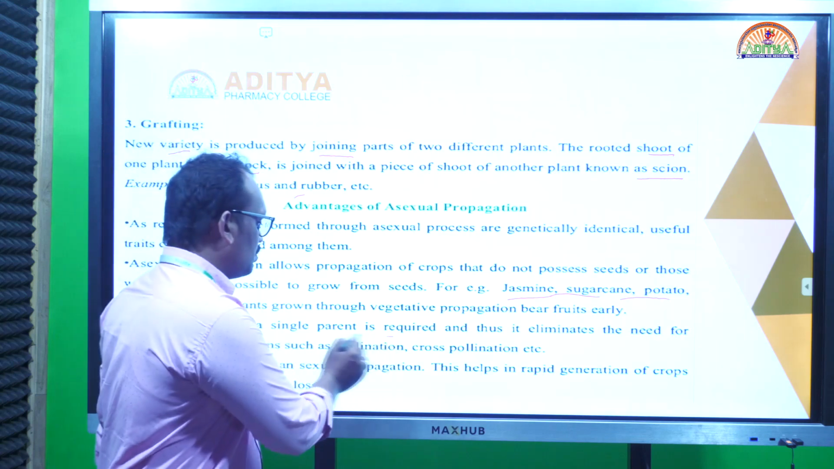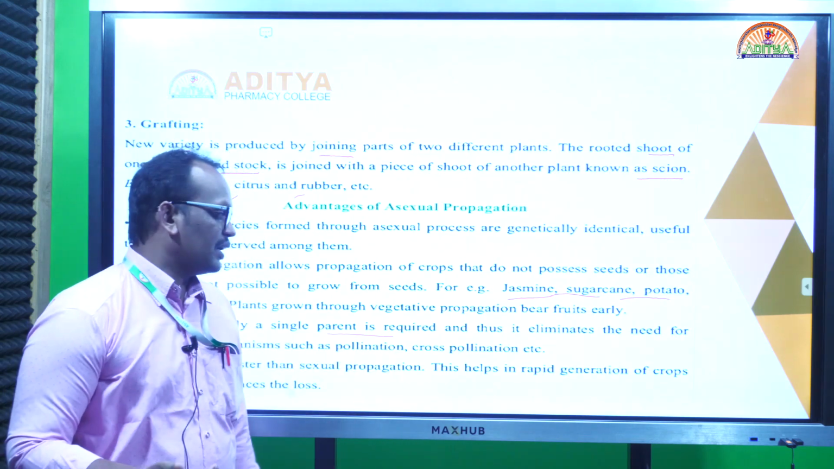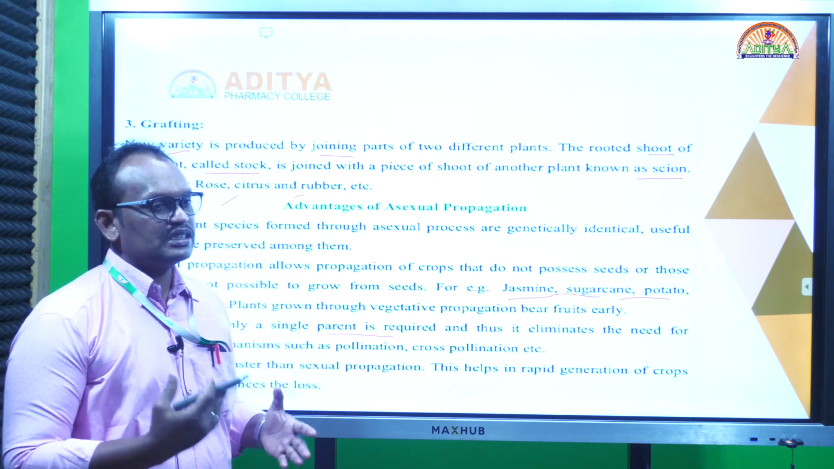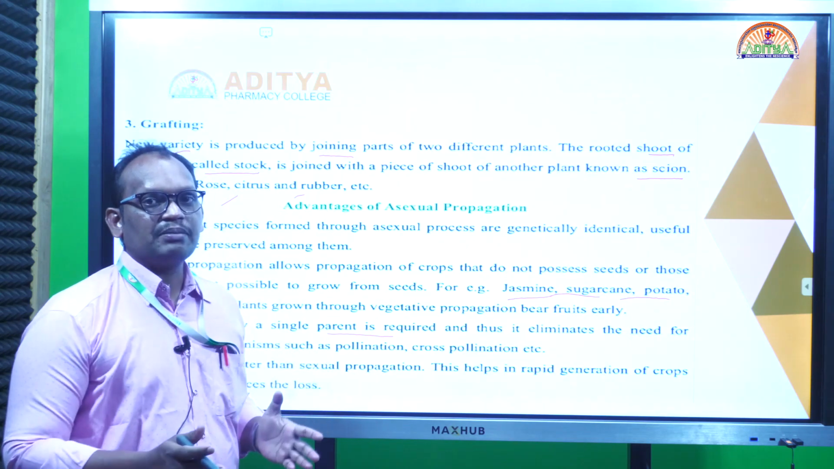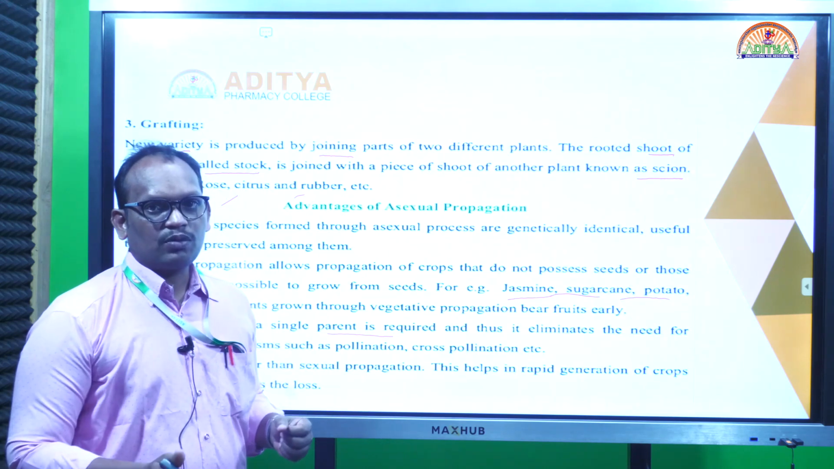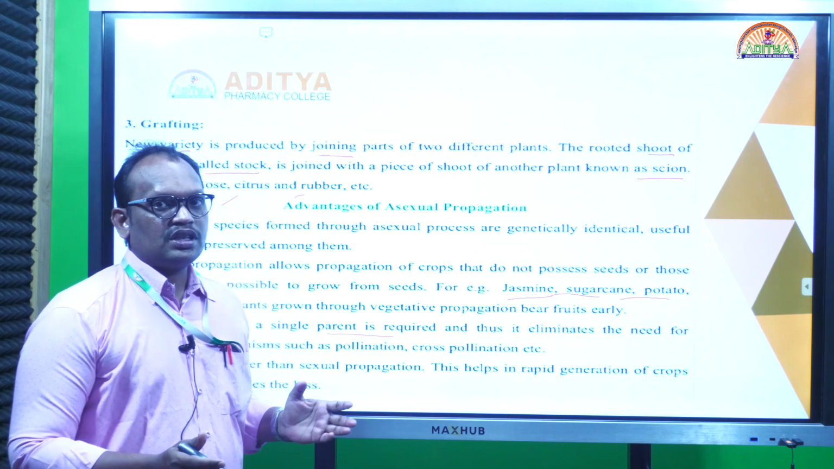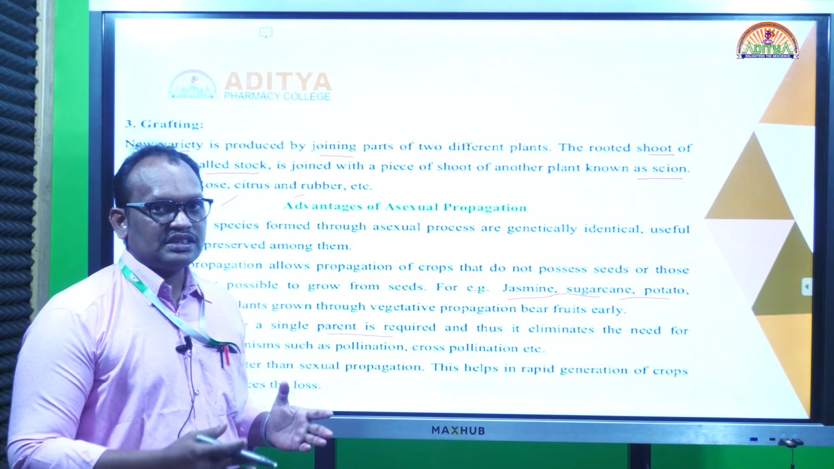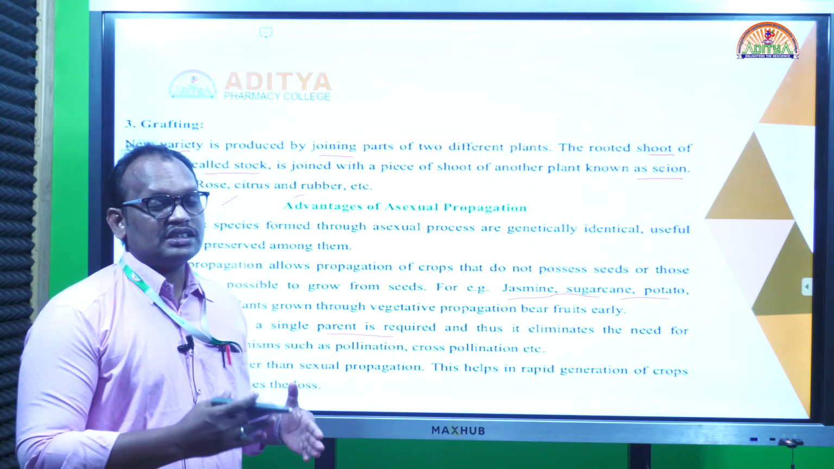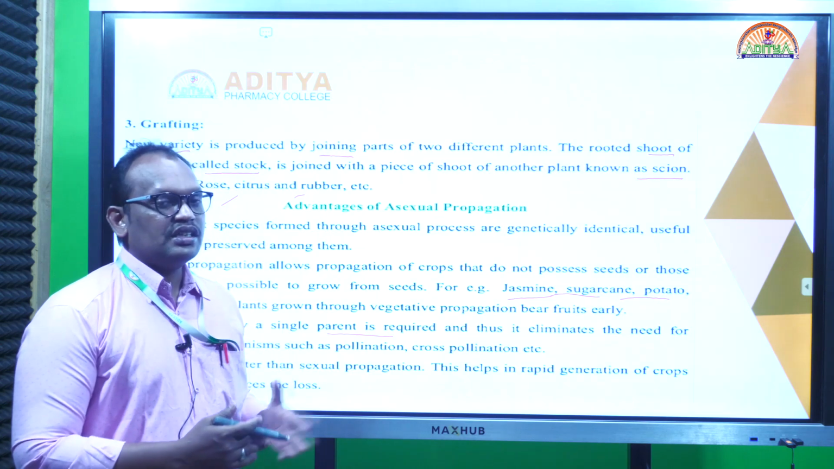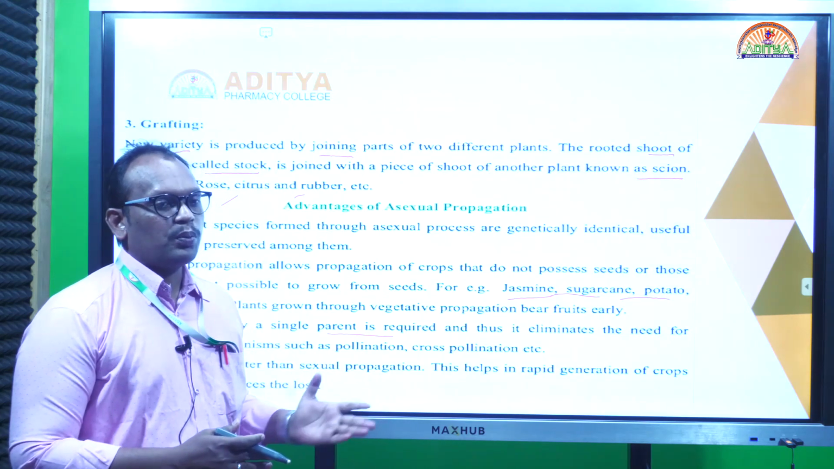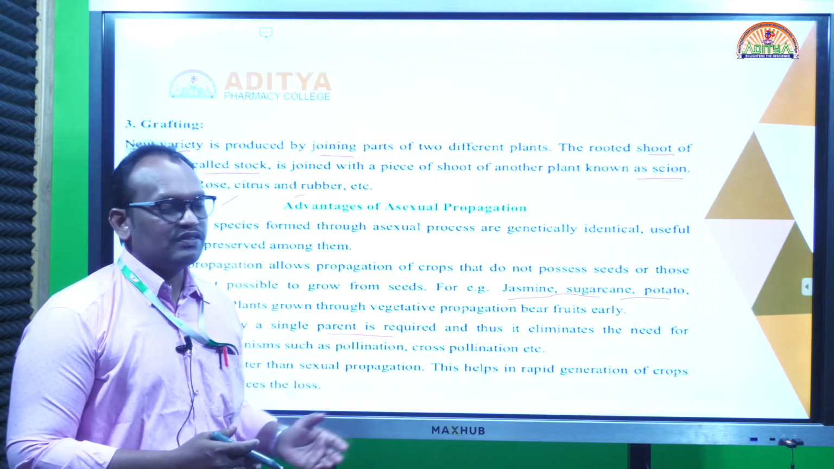And also, vegetative propagation requires only a single parent, so there is no chance of cross pollination. So whatever characters the parent plant has, we can see the same characters in the vegetative method of propagation. In vegetative propagation there is less chance of new varieties, but in the grafting method there is a chance to generate new varieties. But when you take cuttings or layering, we see the exact same properties of the parent plant in the vegetative propagation.